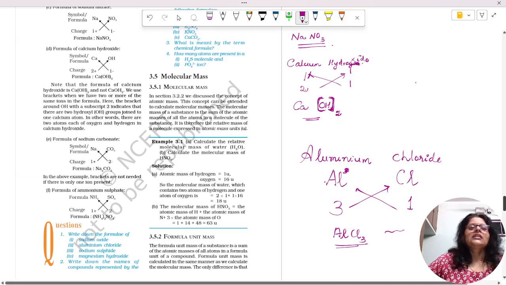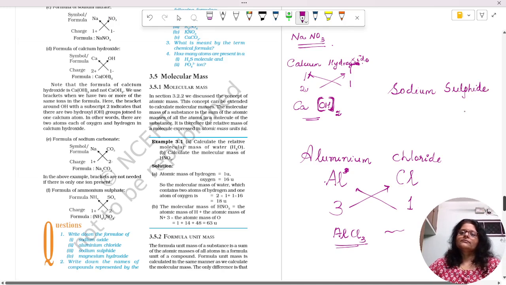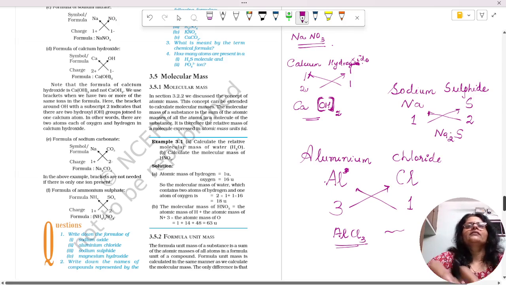Okay, next, let's see sodium sulfide. Sodium is Na, sulfide is sulfur. The valency of sodium is 1, and the valency of sulfur, you can check your text, is 2. Crossing it over, we get Na2S.